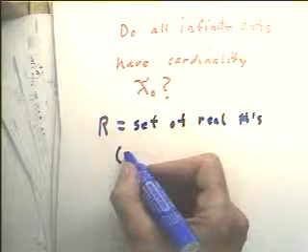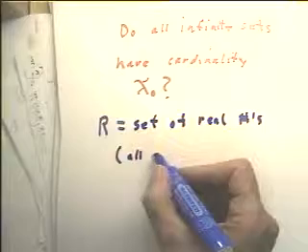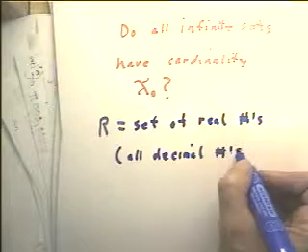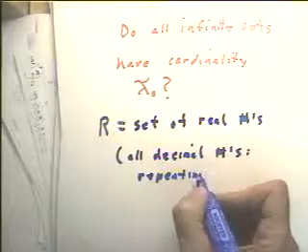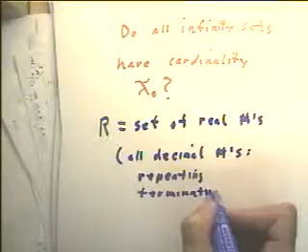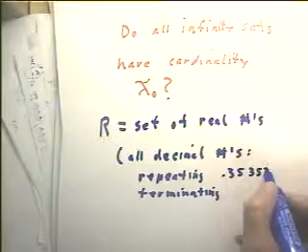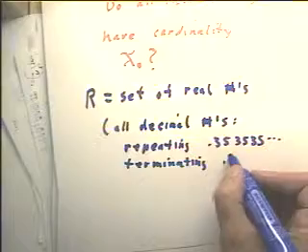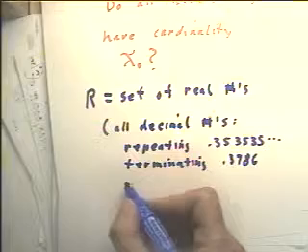We'll think of it as all decimal numbers: terminating decimals like 0.3786, repeating decimals like 0.35, 35, 35, and so on, which turns out to always be a rational number, and non-repeating, non-terminating decimals.